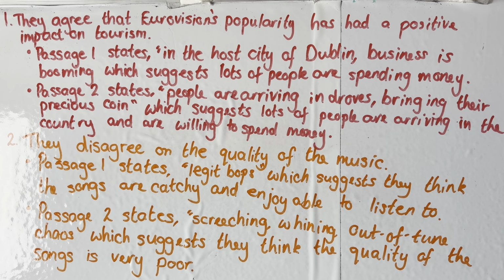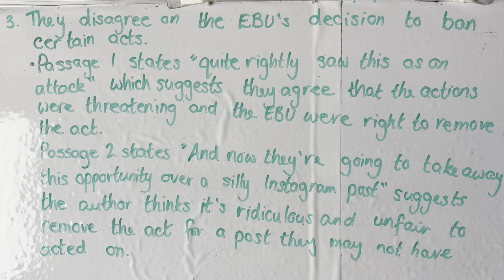And then we just need to make one more point, which in this case is that they disagree about the impact of the EBU's decision to ban certain acts. We can say that passage 1 states the EBU quite rightly saw this as an attack, which suggests they agree on the actions and agree that they were threatening and the EBU were right to remove them. Weird side note, EBU stands for European Broadcasting Union, doesn't really matter.